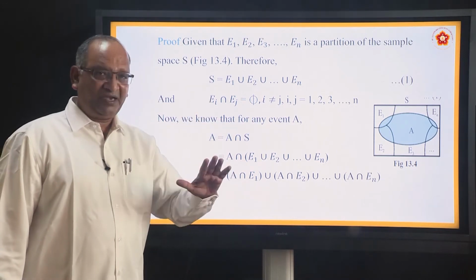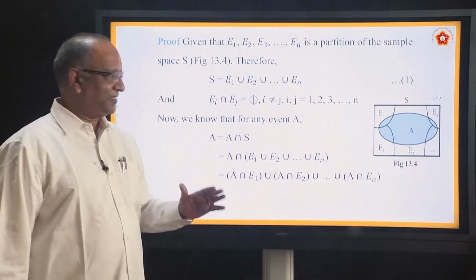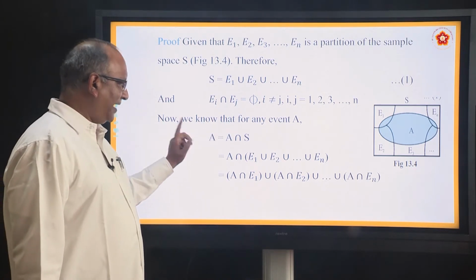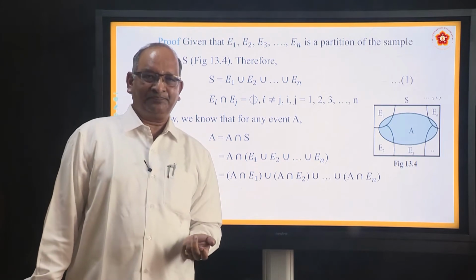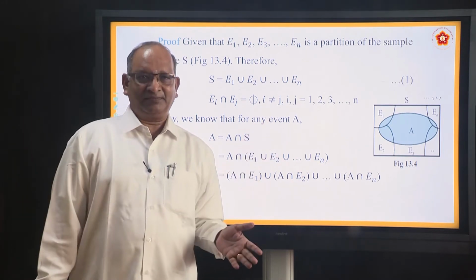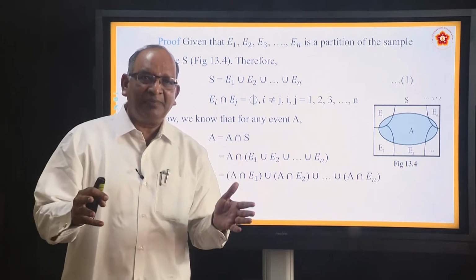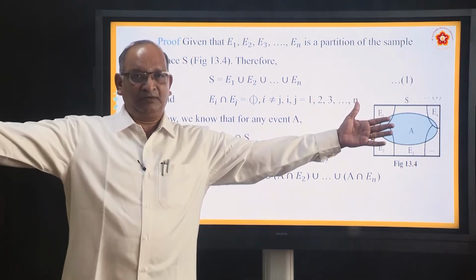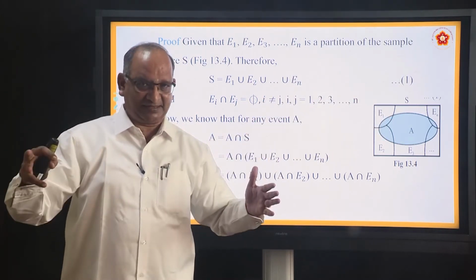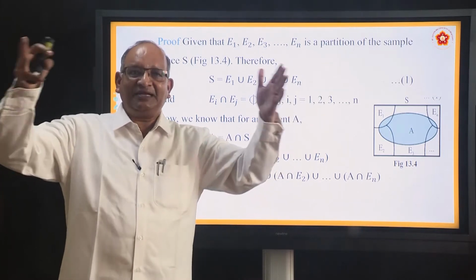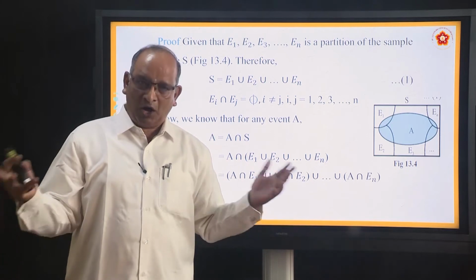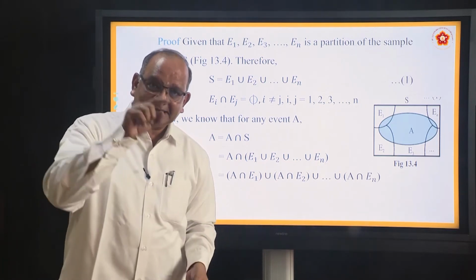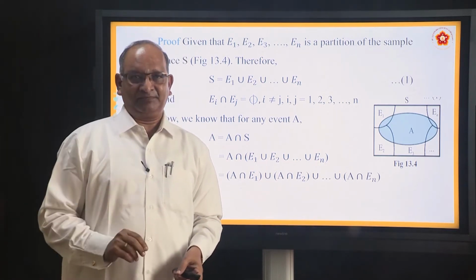A is a new event when E1, E2, etc. have taken place. So, A can be written as A intersection S. What does it mean? Suppose you have a set A. Set A can always be compared with the universal set. So, this S is a universal set. From the universal set, if you remove A, what do you get? You get its complement. Or if you take the intersection of A with the universal set.